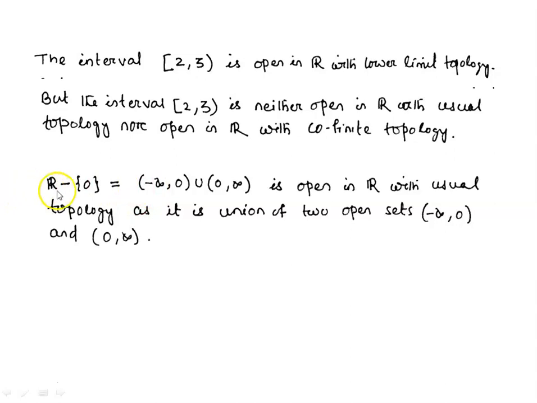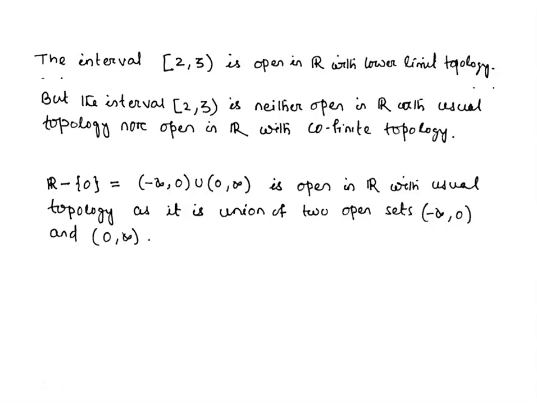Let us consider another set, R minus {0}. That means we removed the point 0 from the real line. We can rewrite this R minus {0} as (-infinity, 0) union (0, infinity). It is open in R with usual topology, because (-infinity, 0) is an open interval, so it is open in the real line with usual topology. Similarly, (0, infinity) is also an open interval, so it is open in R with usual topology.